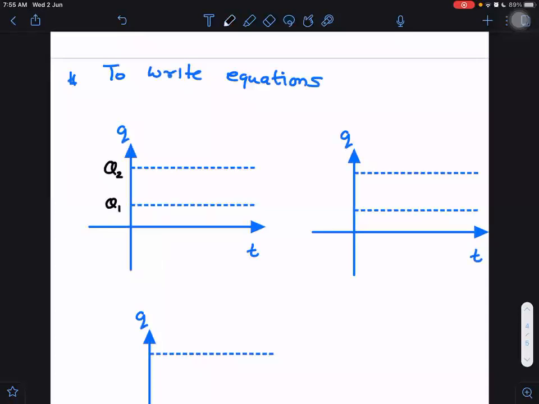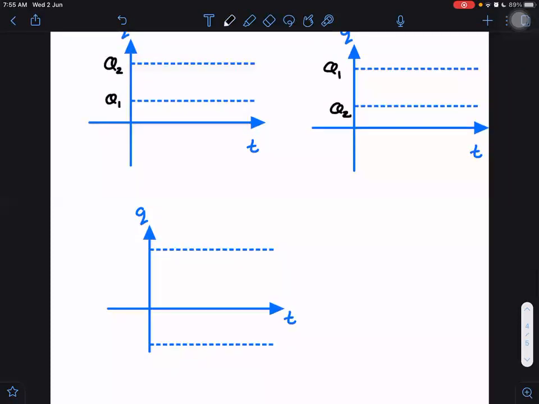Initial value, Q2 final, this one, and this one is initial Q1. Or this one is Q1 and this one is Q2. All these possibilities are there, right? Now I can write it as minus Q1 here because it is below.